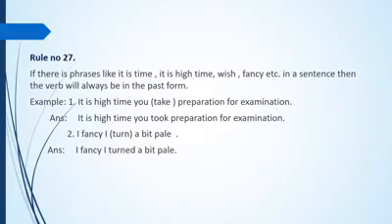Rule number 27. If there are phrases like it is time, it is high time, wish, fancy, etc. in a sentence, then the verb will always be in the past form. Students, this is a very important rule, and you often make mistakes whenever you have to do sentences with these phrases. Let us see the example. Number 1, it is high time you take preparation for examination. Answer is it is high time you took preparation for examination.